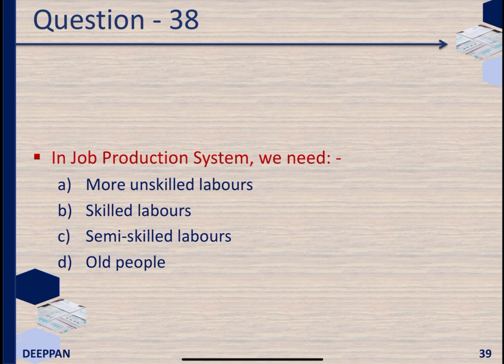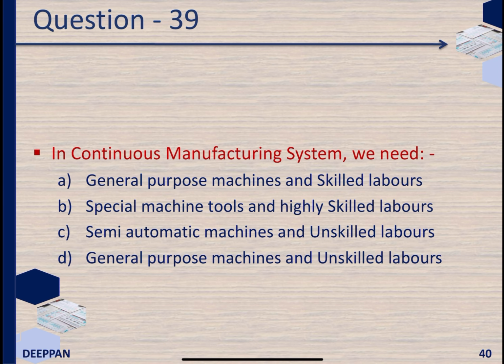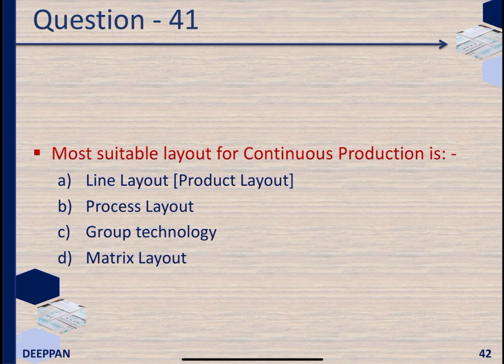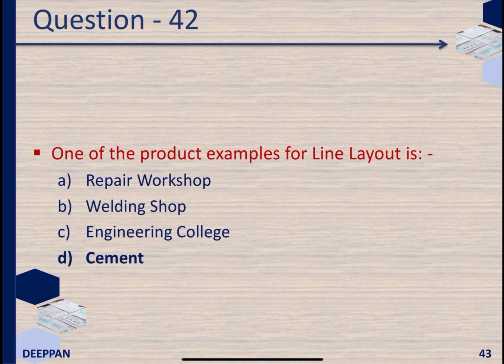In job production system, we need skilled laborers. In continuous manufacturing system, we need special machine tools and highly skilled laborers. Most suitable layout for job production is process layout. Most suitable layout for continuous production is line layout or product layout. One of the product examples for line layout is cement.